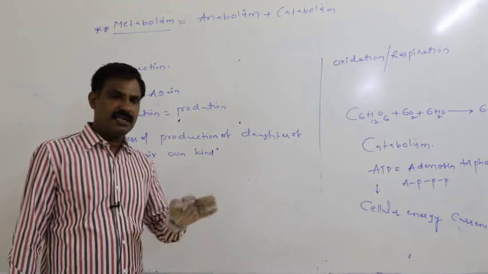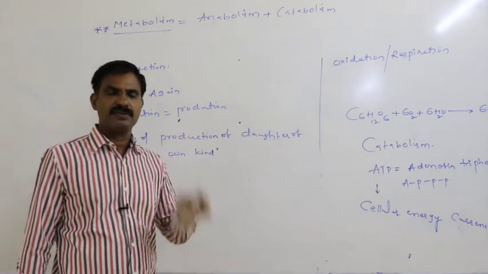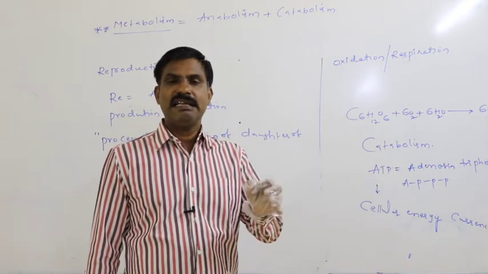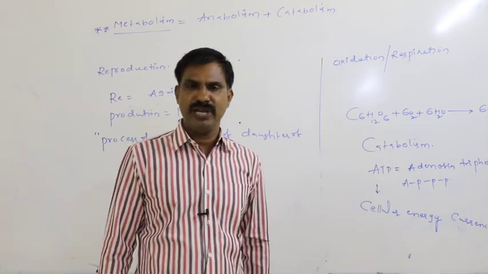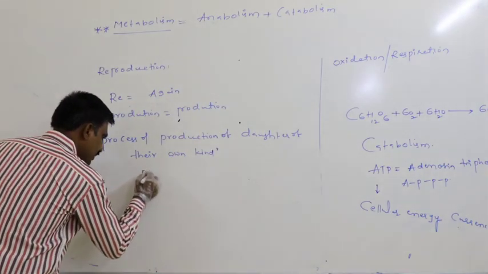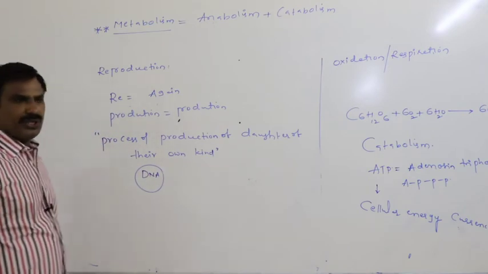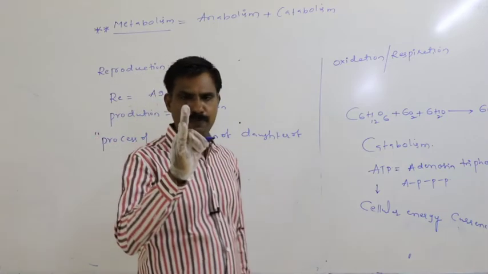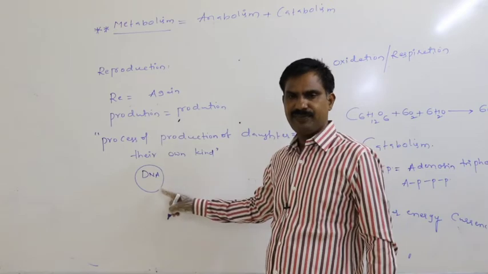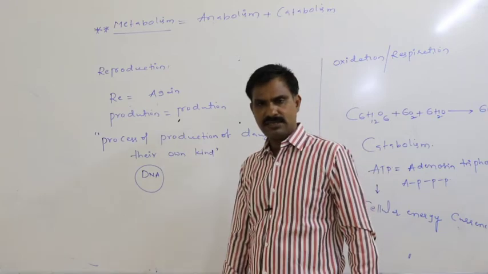Then what is the reason the daughters resemble their parents? How do the daughters acquire certain characters of their parents? During reproduction, genetic material such as DNA gets transferred from the parents into the daughters.